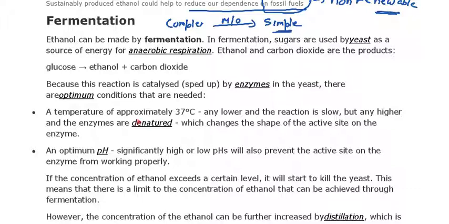That is termed fermentation. Ethanol is produced on a wide scale by fermentation.